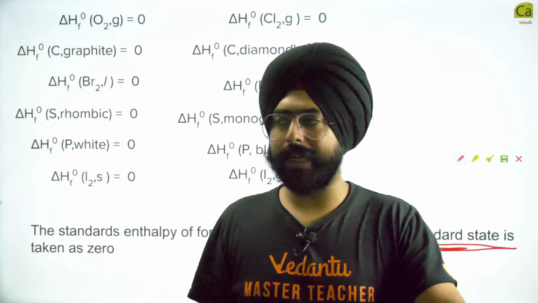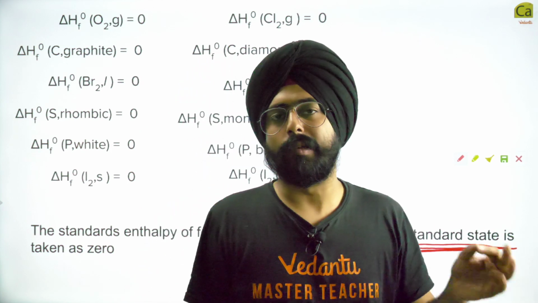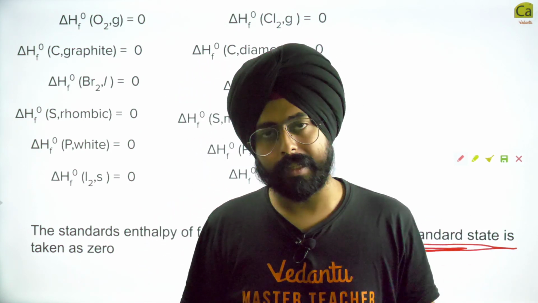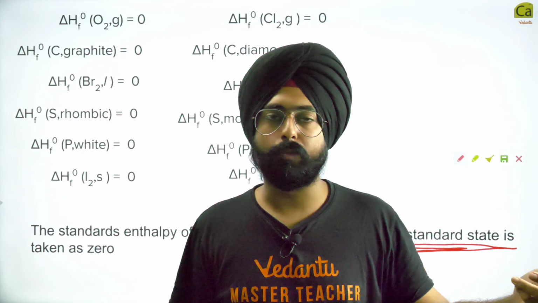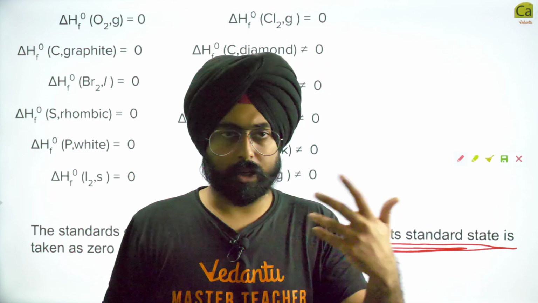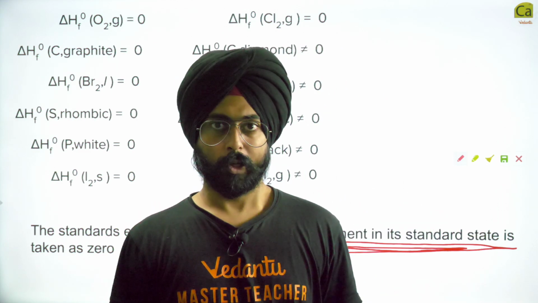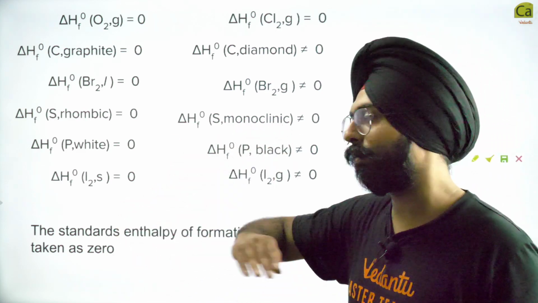We don't have to provide any extra energy to create them once again. So these standard elemental forms are taken to be already existing without any more energy needed. So we can say that the enthalpy of formation of standard elemental forms is 0.